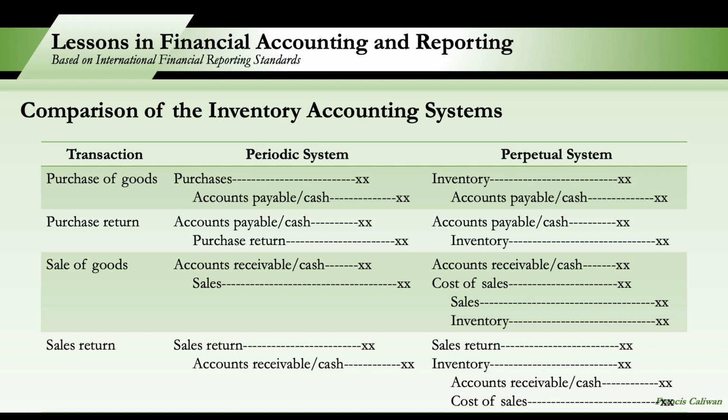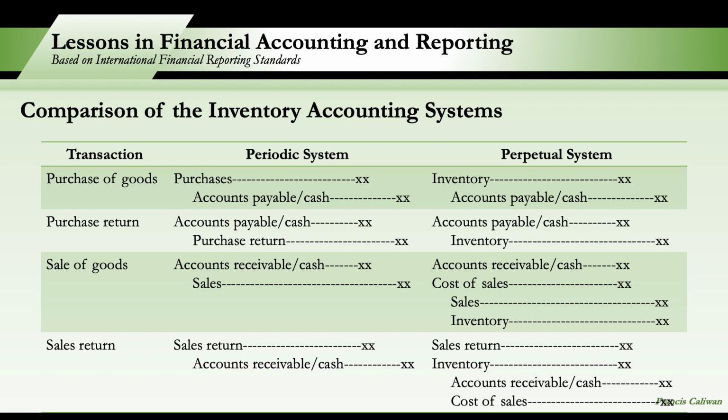For purchase returns, we debit accounts payable and we credit purchase return in the periodic system. But for the perpetual system, we debit accounts payable and we credit the inventory because if there are purchase returns, meaning binalik natin kay supplier yung goods, our inventories will decrease.